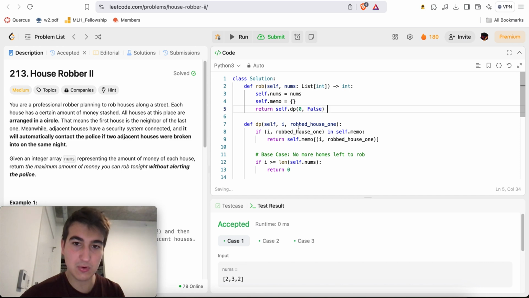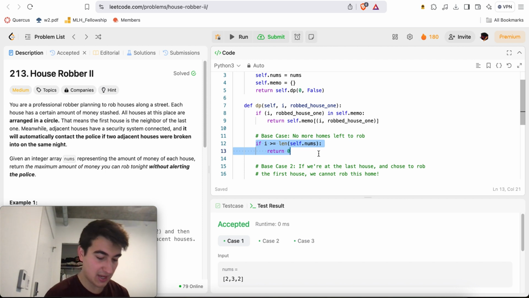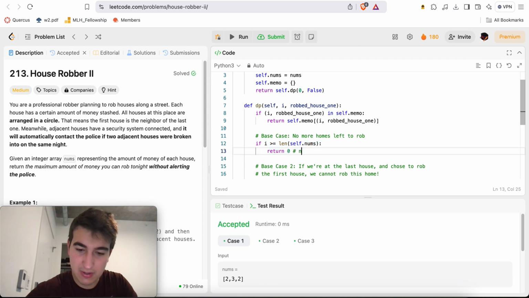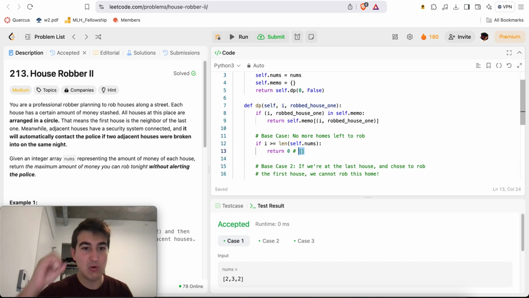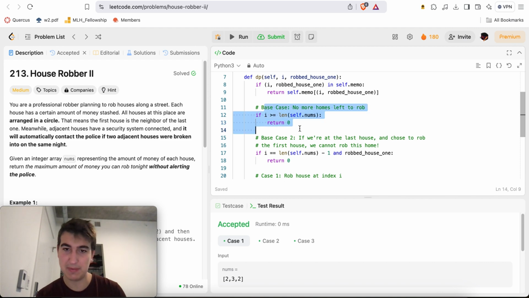self.dp at index i will essentially be the maximal result from nums at index i onwards. If i is greater or equal to the length of self.nums, how many homes do I have left to rob? Nums from index i onwards translates to just an empty array. Out of an empty array, how much profit can I take from robbing homes? Well, 0. There are no homes for me to rob, so it's just a default value of 0. That's my base case.